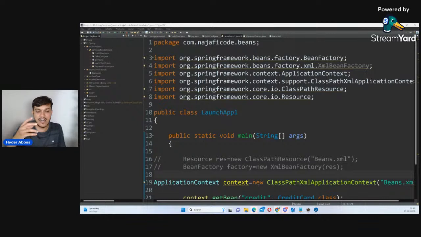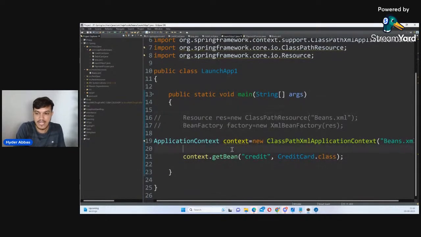He has asked what is the difference basically between XML and annotation. I will show that. Let me show you the approach of annotations, then I will show you that also. Need not worry on that. I'll show you that part also. I'm injecting here. Fine, my dear friends.